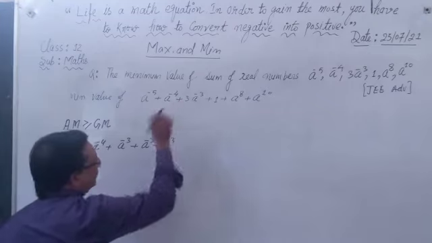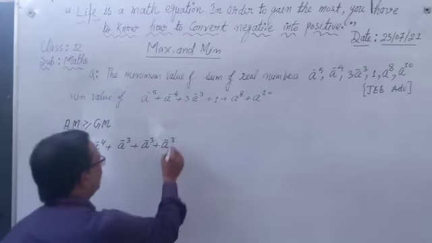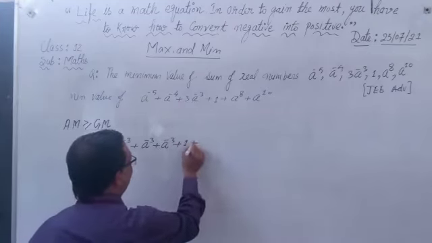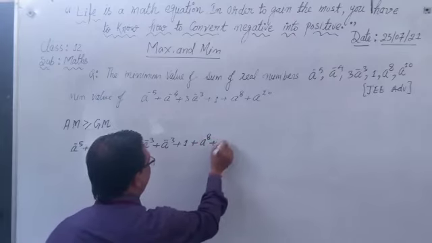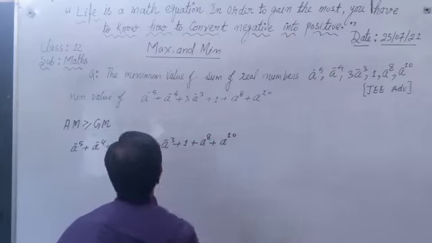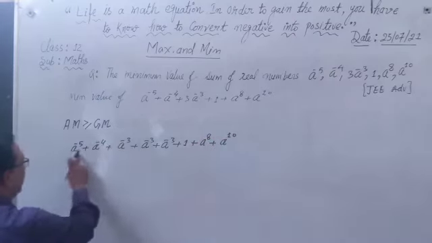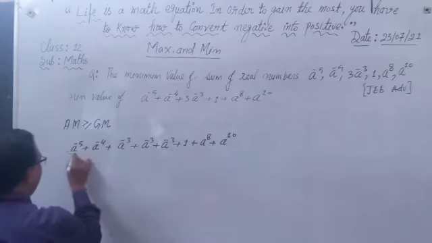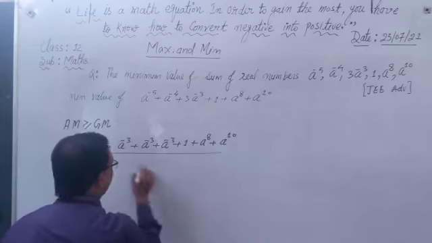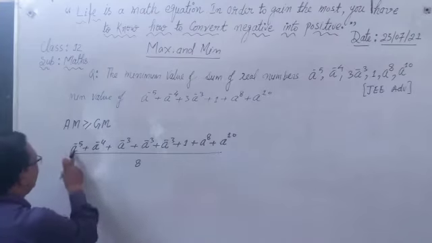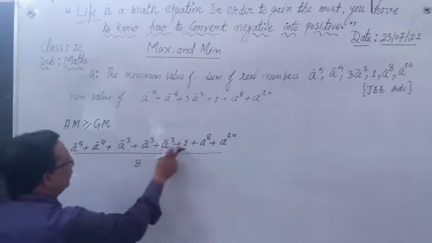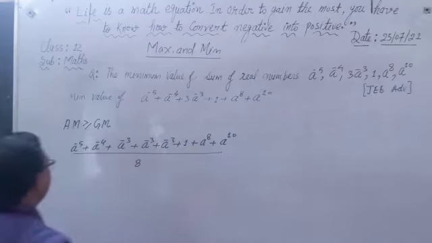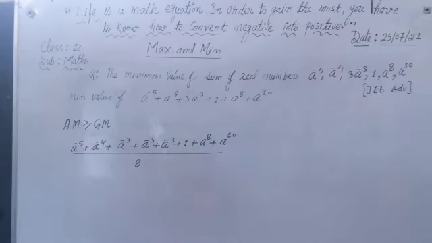We write this 3 times. Now here is plus 1 and here is plus a to power 8 and here is plus a to power 10. So what is the AM of these 8 numbers? Divided by 8. There are 8 numbers. Count 1, 2, 3, 4, 5, 6, 7, 8. 8 numbers.